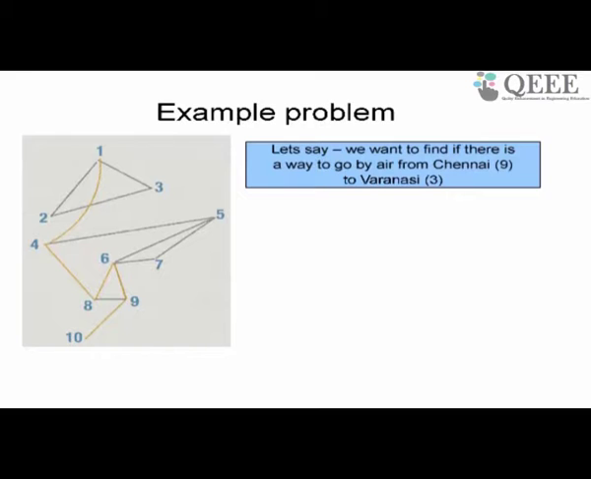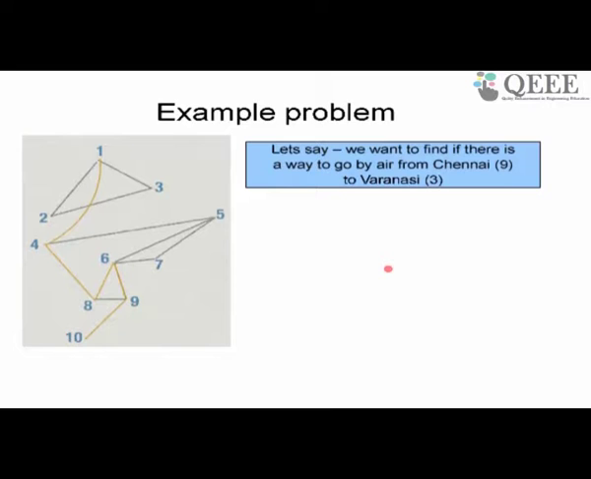For that I need to help you understand breadth first and depth first properly. You should understand it very well. So let's take this example problem again, which is this list of cities and airline routes between the cities. Let's say we want to go from Chennai, which is node 9 in this graph, to Varanasi, which is node 3 in this graph. I want to go from 9 to 3.